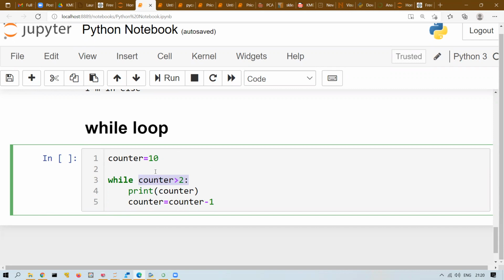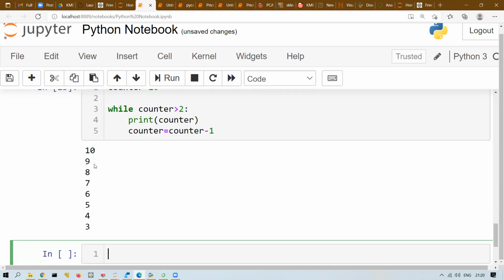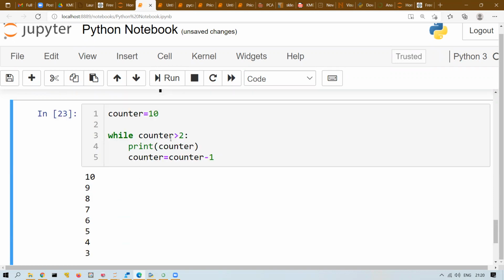So till 3 it will print. If I run this, 10, 9, 8, 7 till 3. Because when it becomes 2, the condition is false.